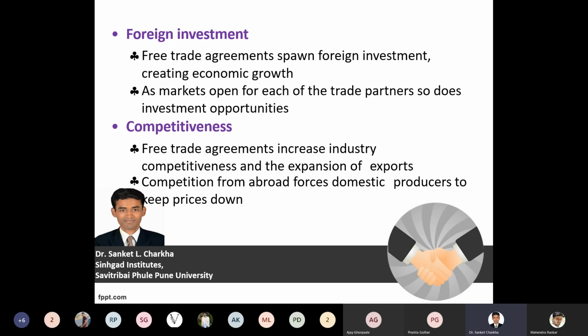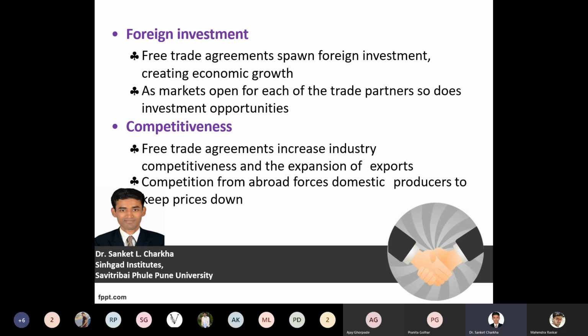So here international investment also comes into the picture, with investment opportunities for the domestic economy and domestic concerns, and the international concerns also get a certain platform. Next thing that we have to see is competitiveness and the agreements. Competitiveness and agreements is always increasing at the industrial level also, because it helps to expand your exports. A proper environment for the expansion of imports, creating a competitive environment, is also helped by the trade agreements that are in existence.